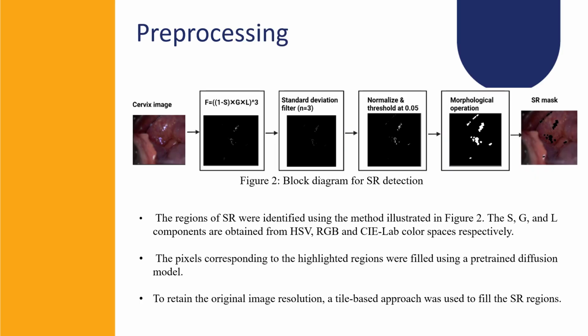The detailed description for detecting the SR components is shown in figure 2. From the cervix images, first we obtain a feature image from the SGNL components, which are obtained from the HSV, RGB, and the CIE color spaces respectively. Thereafter, filtering, normalization and thresholding is performed on the feature image, followed by some morphological operations to enlarge the regions corresponding to the reflections. The finally identified regions of the reflections are filled with a pre-trained diffusion model.